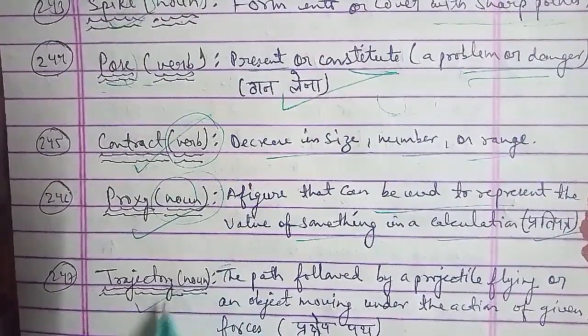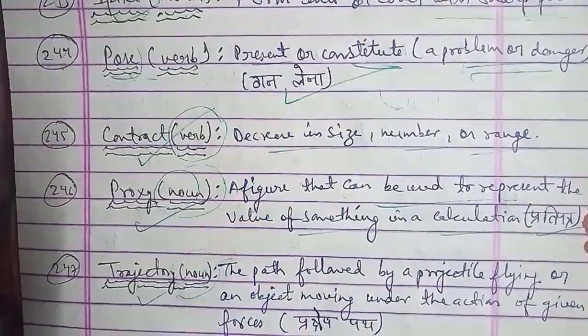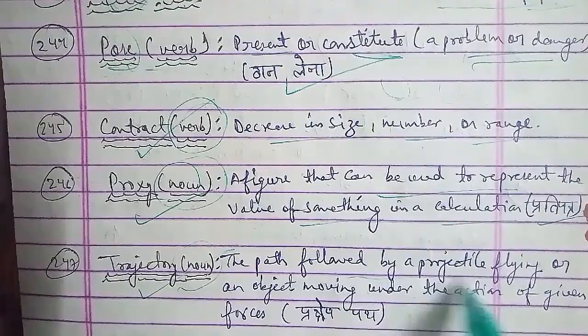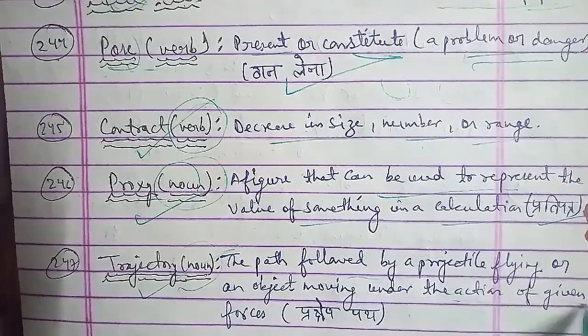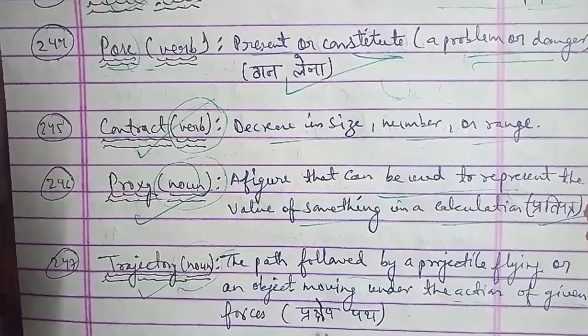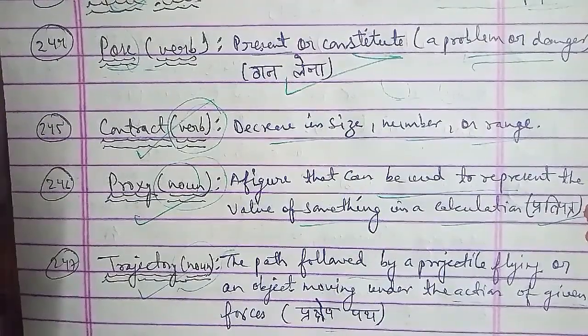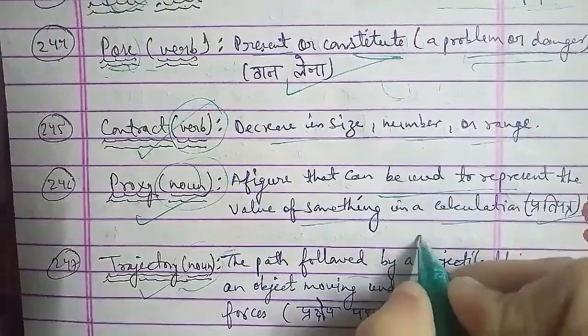यहाँ से किसी एक बॉल है फॉर एग्जांपल, यहाँ से एक पर्सन है, उसने उस बॉल को फेंका and it moves as a projectile motion and then goes towards this. So this is the projectile flying and the object moving under the action of given force. जो इसने force लगाया उसी force पे ये ball यहाँ पे जाके गिरेगी. That you can say the word that is trajectory there.